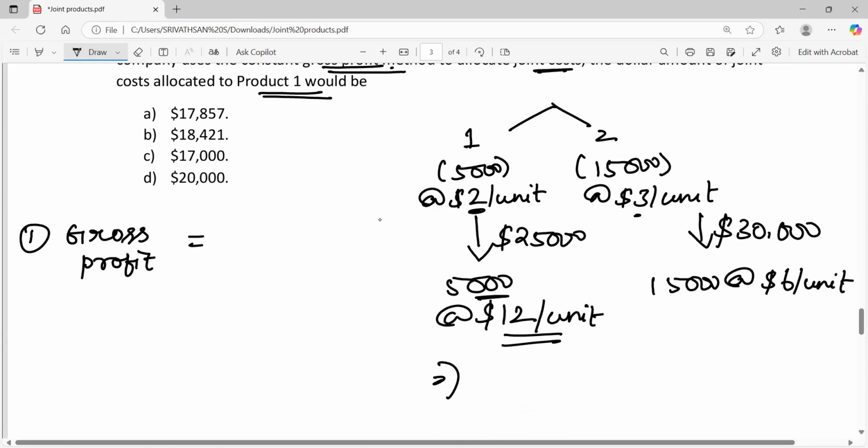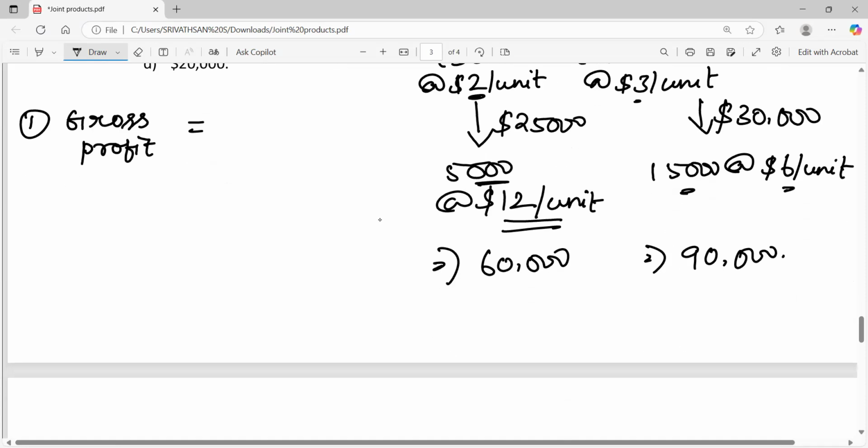So total sales of product 1 is 60,000. Similarly, for product 2, 15,000 units are sold at a price of $6 per unit, which gives $90,000. So the total sales is 1,50,000, from both product 1 as well as product 2.